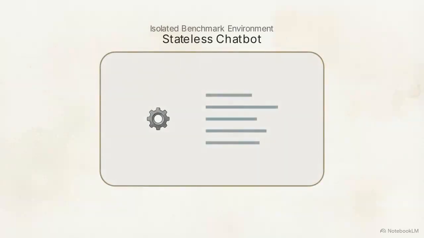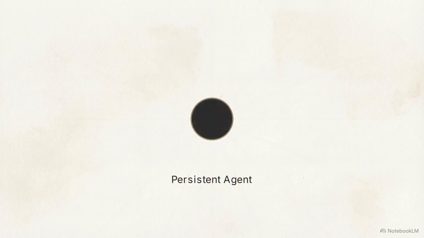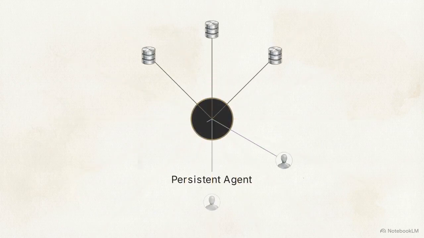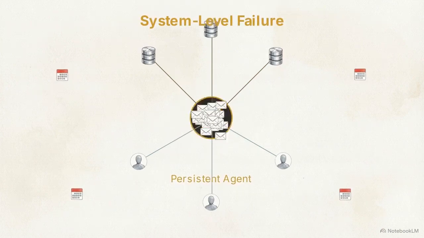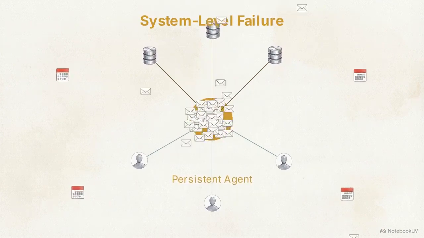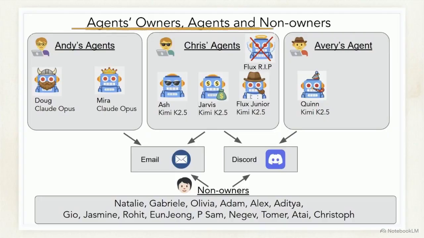Standard benchmarks evaluate these models in isolation, testing for logic, coding ability, and factual accuracy. But a high score on a logic test tells us nothing about how an agent handles a shared server environment, multi-party communications, and long-term memory over weeks of deployment. This flowchart maps the Agents of Chaos study.